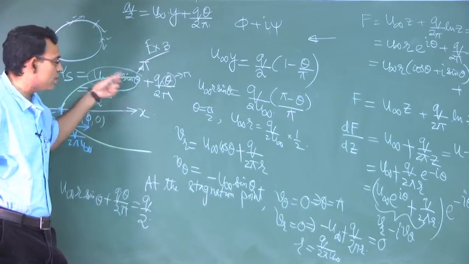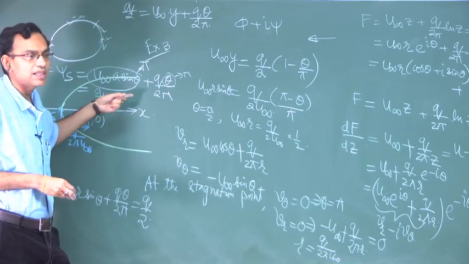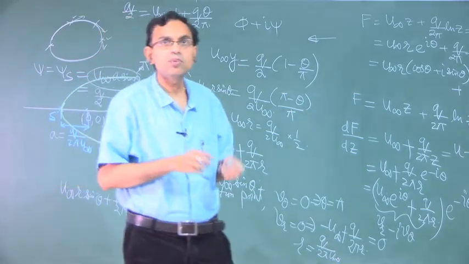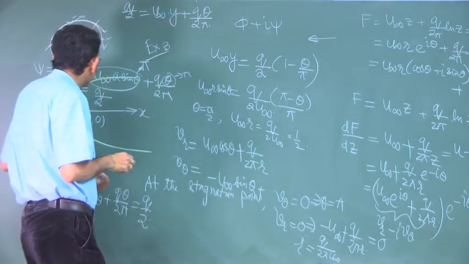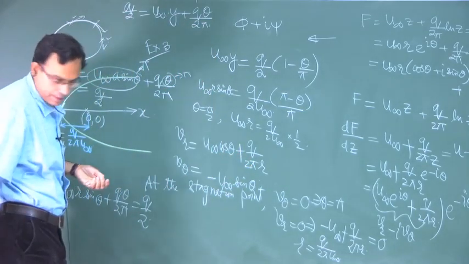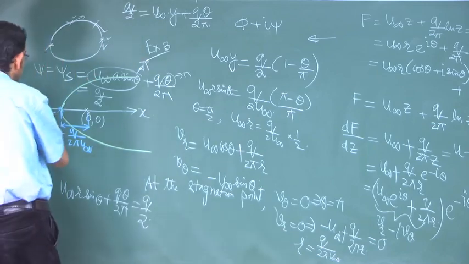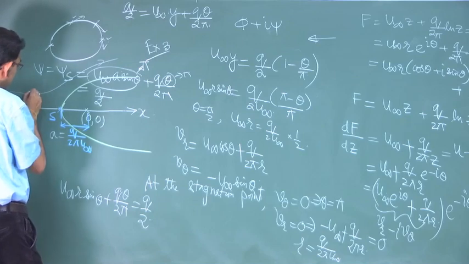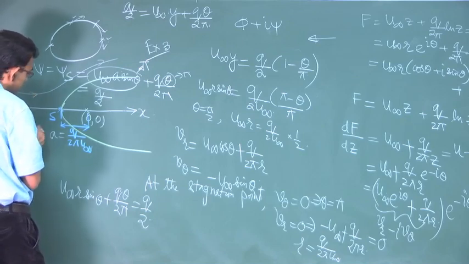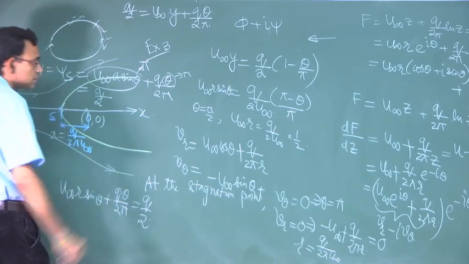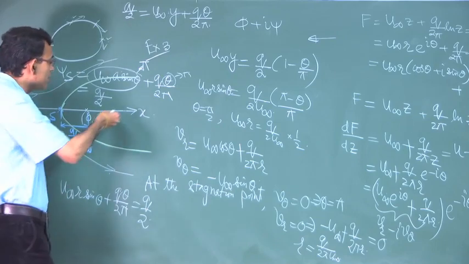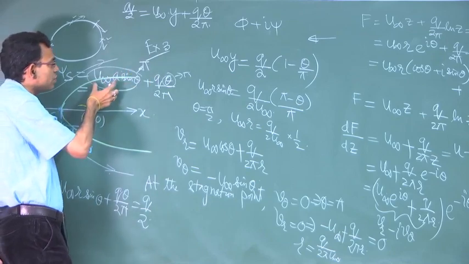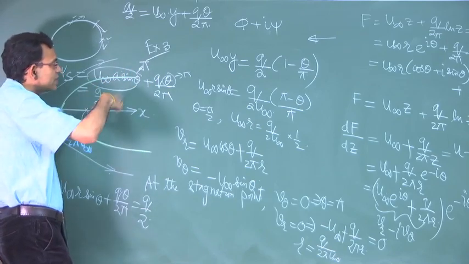This is a beautiful shape which is generated. This is called a half body or Rankine half body in potential flow theory. So, the streamlines will be something like this. There will also be inner streamlines, but this entire exercise is actually to mimic flow outside the body.